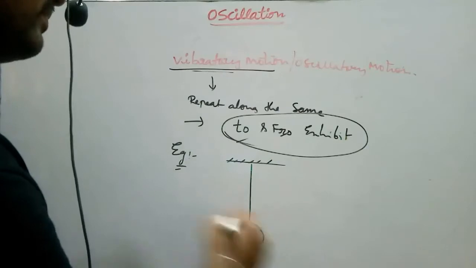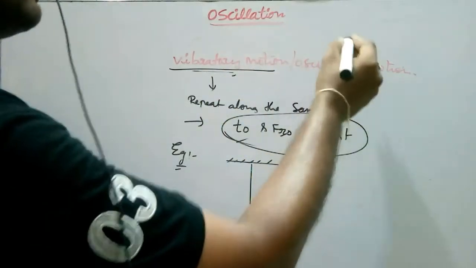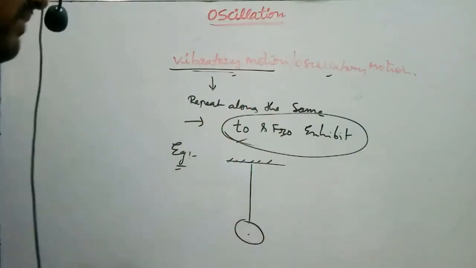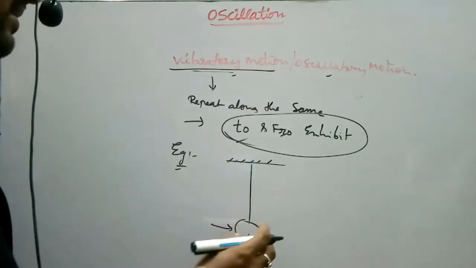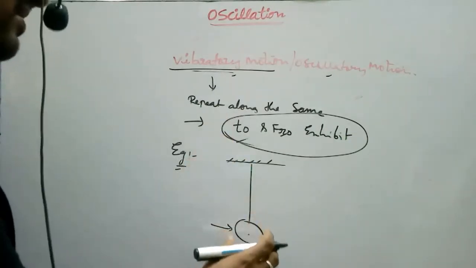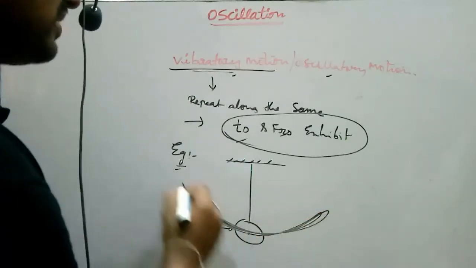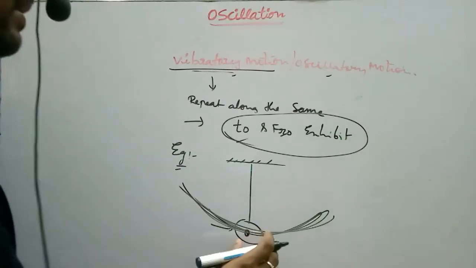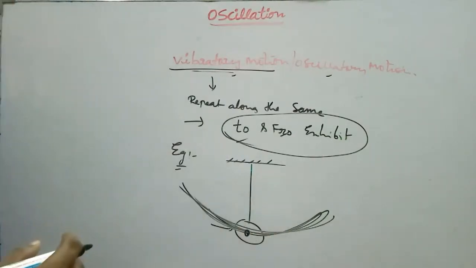A simple pendulum executes vibratory or oscillatory motion. This is the equilibrium state. When some force is applied and the pendulum is dragged, it oscillates to and fro about this fixed point, the mean position or rest position.